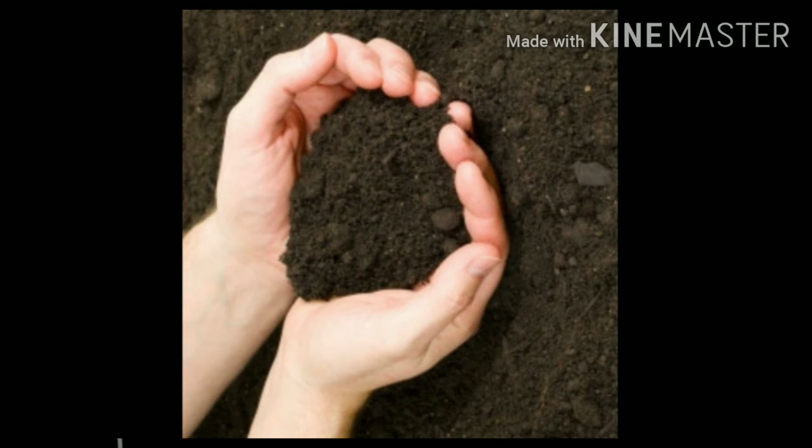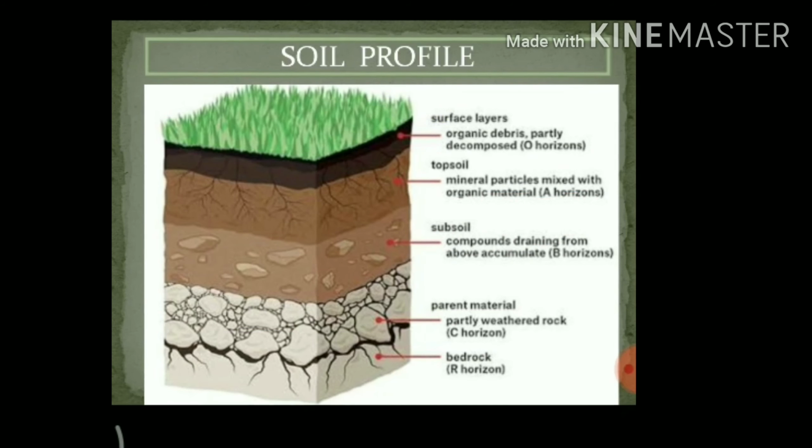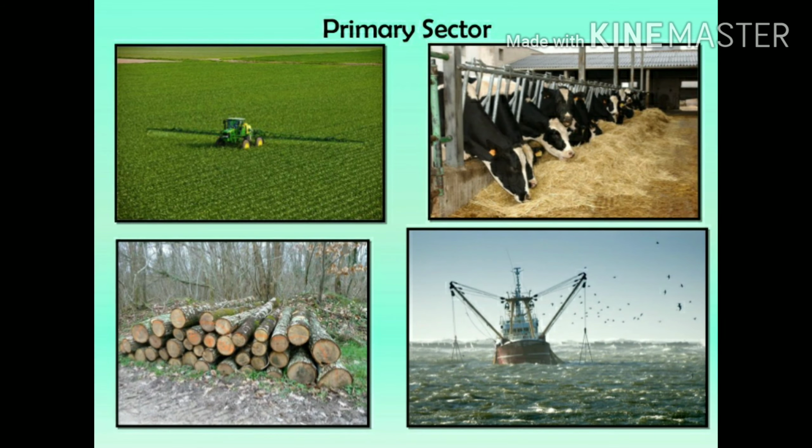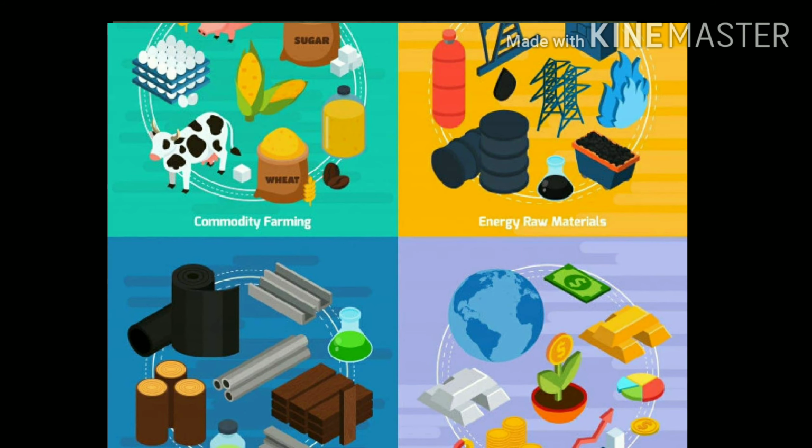Soil is the uppermost layer of the earth's crust which supports our agriculture. 70% of people depend on agriculture, so soil is a highly responsible factor and highly supportive for agriculture. Many primary products we get from the soil, like pulses, fruits, vegetables, sugarcane, etc.